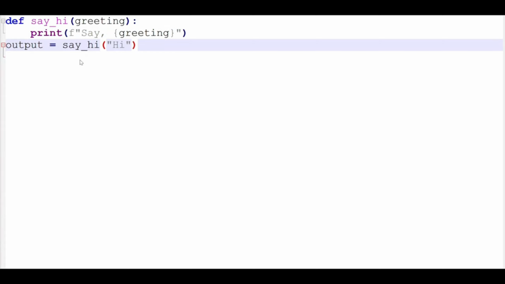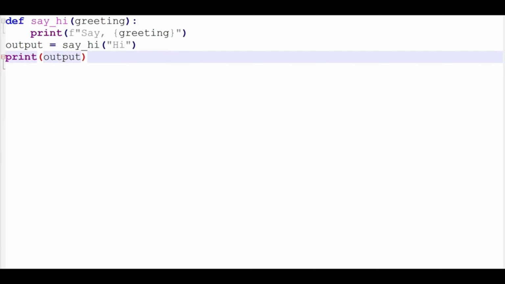Then we want to output the value passed to this argument called greeting. So this is the value passed, and we're attempting to output this by using the print function. Let's use the print function. I'm going to run this in the command prompt.